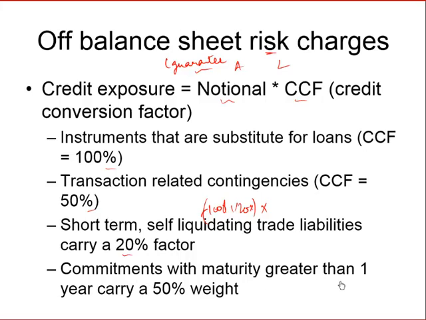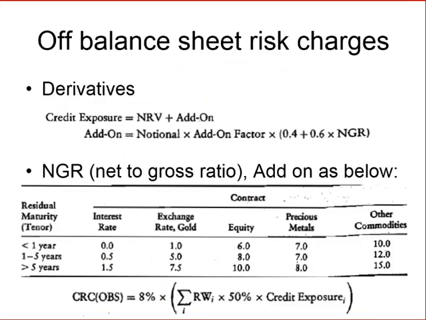Commitments with a maturity greater than 1 year will have a 50% weight. So this is a guarantee that can be invoked only after 1 year, then the weight will be 50%, and so on and so forth. Generally, if something like this comes, you will be given the risk weight, but please note, for off-balance sheet items, the exposure is the notional multiplied by the credit conversion factor.